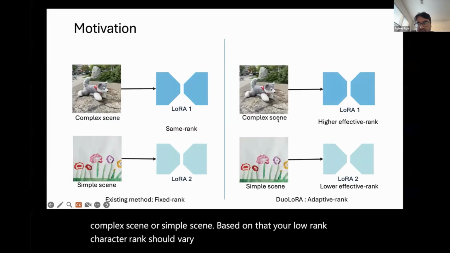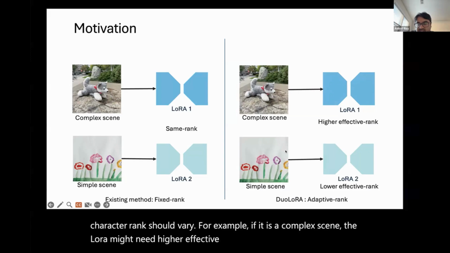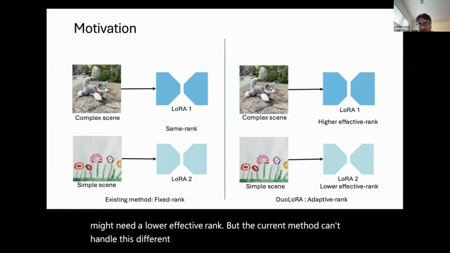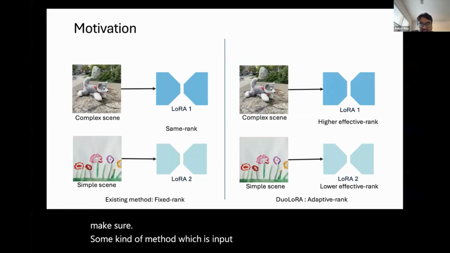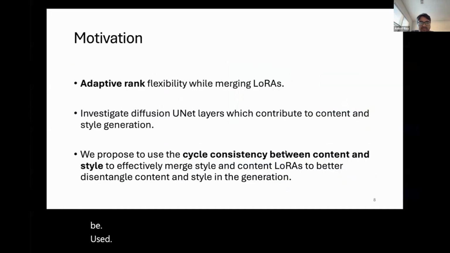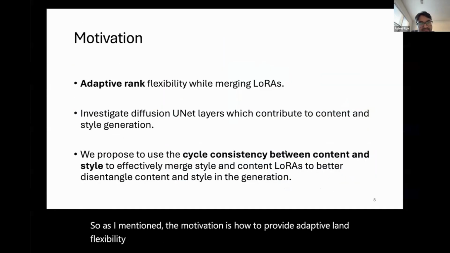For example, a complex scene might need a higher effective rank, and a simple scene might need a lower effective rank. But the current methods can't handle these different ranks. So we address that and try to make sure an input dependent rank selection method can be used. As I mentioned, the motivation is how to provide adaptive rank flexibility while LoRA merging.